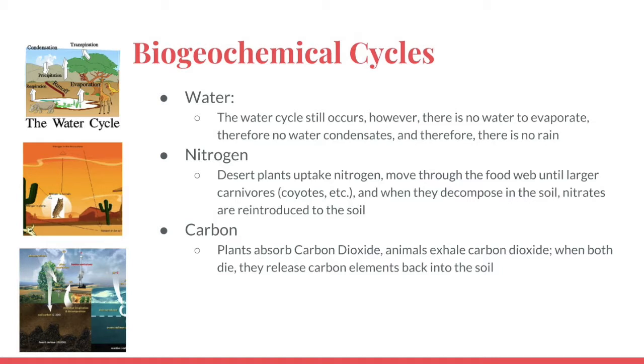The desert has mostly classic biogeochemical cycles. The water cycle, however, is different because of the lack of water. Since there is little water, the water cycle continues, but there is little water to evaporate, therefore none to condense, and therefore there is no rain. The nitrogen cycle works when animals consume nitrates in the soil and decomposers break down their bodies back into the soil. The same goes for the carbon cycle, as plants absorb carbon dioxide and when they die are decomposed into the soil, which offers carbon back into the plants. These cycles are continuous, however, sometimes are halted due to the desert biome.